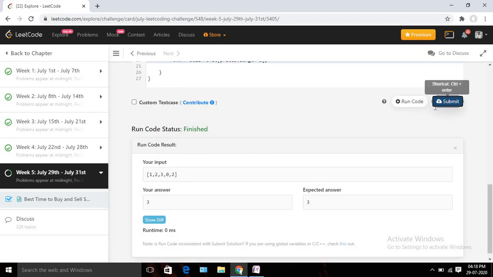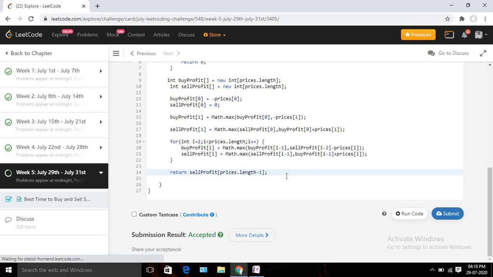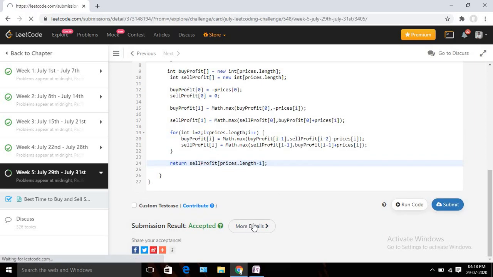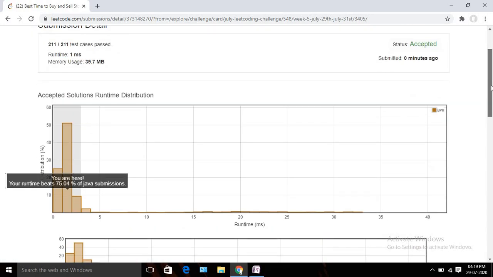Yeah, it's compiling. Let's submit our answer also and check. Yeah, it's accepted also. Let's check our time complexity and space complexity. Let's run it once again. Yeah, you can see that it's giving us 75%. So our solution is getting 75%, but I think you still can optimize this, right?